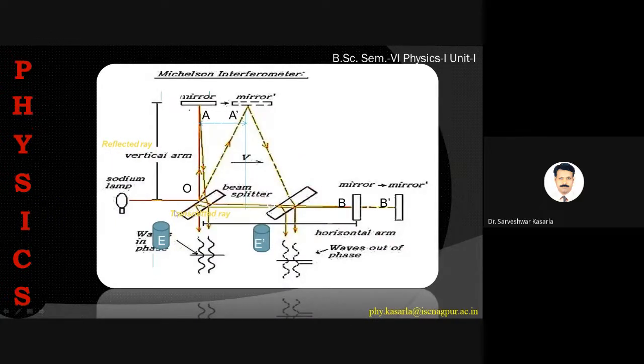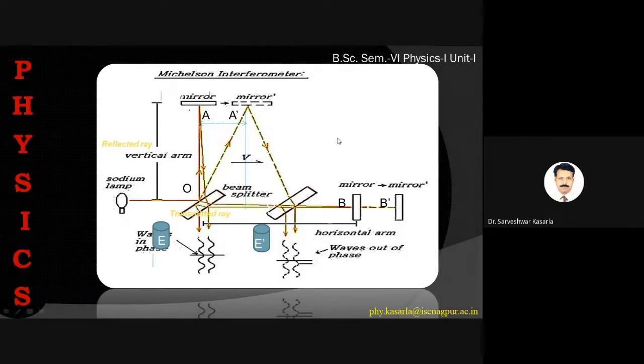As the apparatus moves, this is the monochromatic source of light. The light ray is coming like this, and going like this. But as the apparatus is moving, it will reach this place, A dash. A will have moved to A dash when the ray reaches here. So this dotted line shows the projected position of mirror M1 due to the motion of Earth.